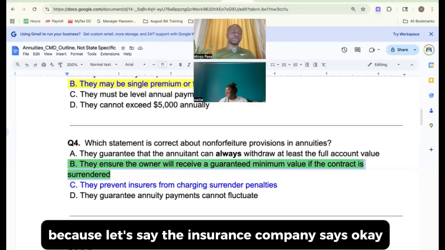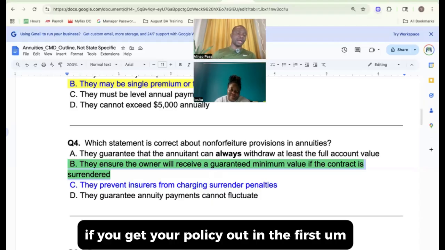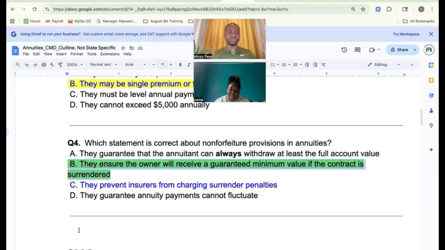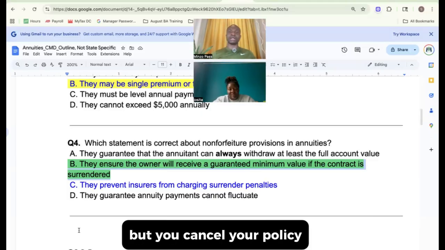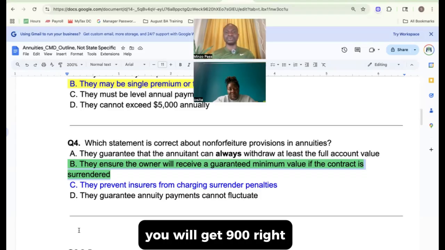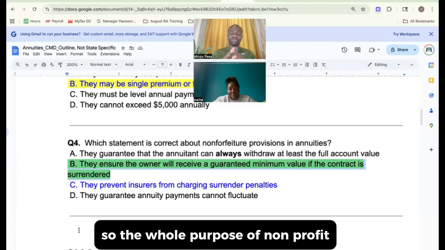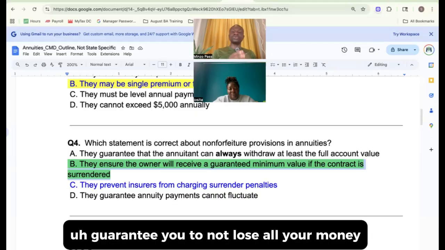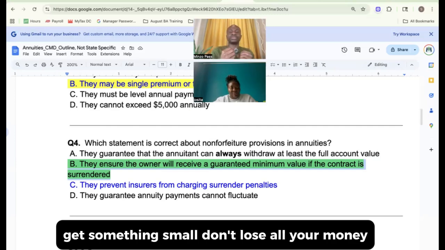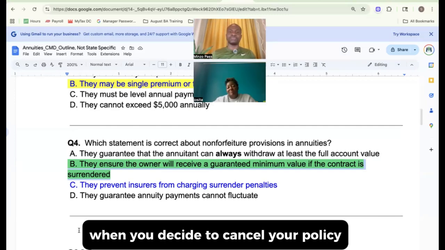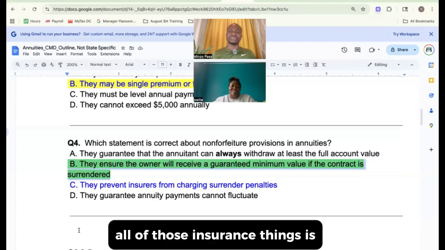Because let's say the insurance company says, okay, we're going to charge you a 10% surrender value if you get your policy out in the first year. So let's say you put in $1,000 in the first year, but you cancel your policy. So instead of getting $1,000, you get $900, right? So they'll subtract, and you get some minimum value. The whole purpose of non-forfeiture is to guarantee you do not lose all your money. They want to protect the public, so even if it's something small, you get something small. Don't lose all your money when you decide to cancel your policy. That's what non-forfeiture means.